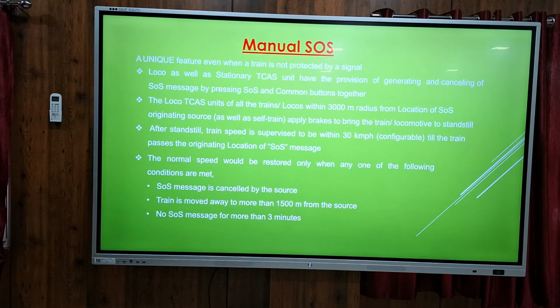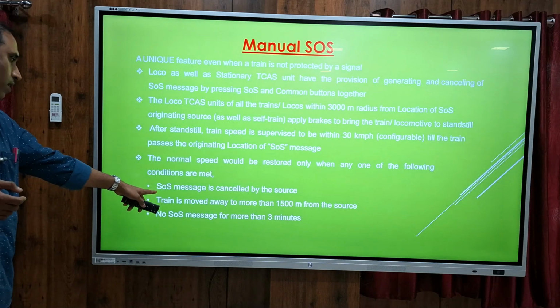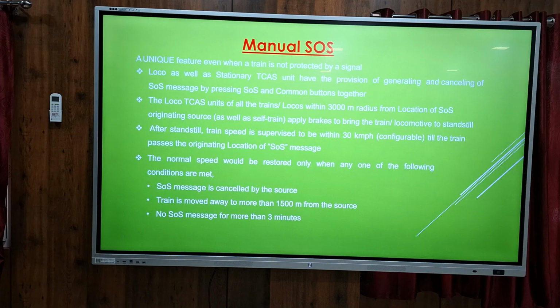SOS can be generated by the station master and also by the loco pilot. SOS is cancelled only when the one who has generated the message cancels it, or the train has moved more than 1500 meters from the source, and there is no SOS repetition for more than 3 minutes. Only under these 3 conditions will SOS cancel. Otherwise, all the trains in that vicinity will be stopped.